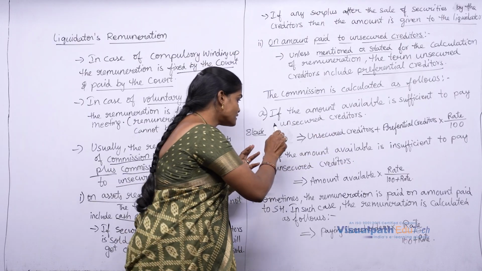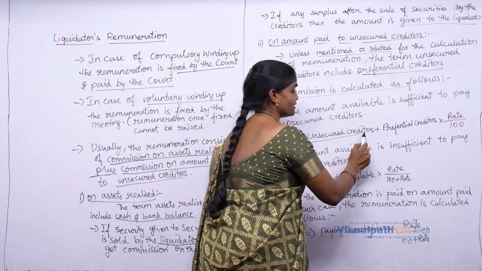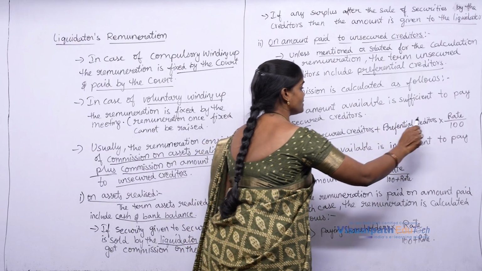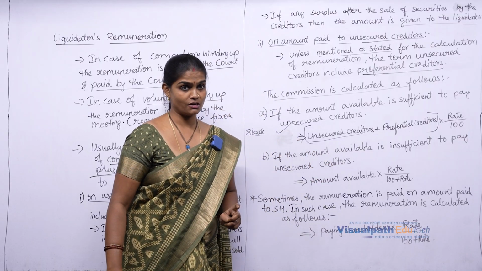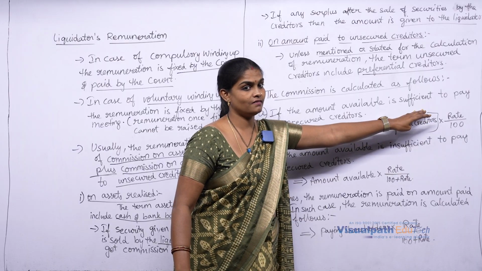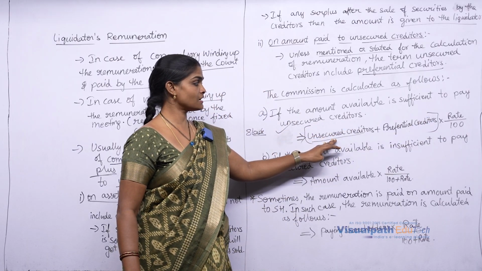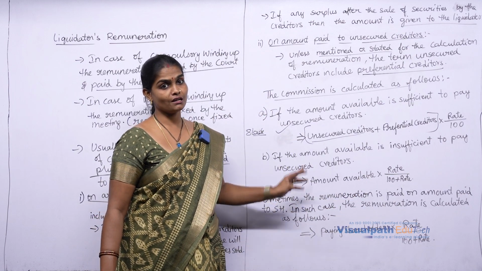Clear? So, in this situation, how do we calculate commission? Unsecured creditors plus preferential creditors into rate by 100. If it is mentioned that preferential creditors must not be included, then only unsecured creditors into rate by 100 will be the formula to calculate commission.